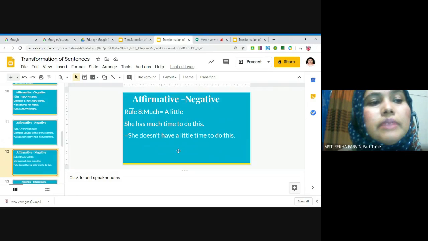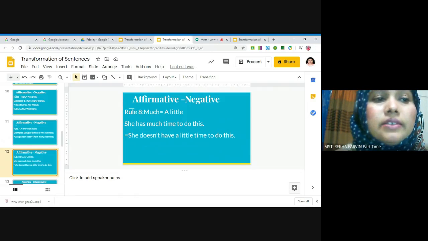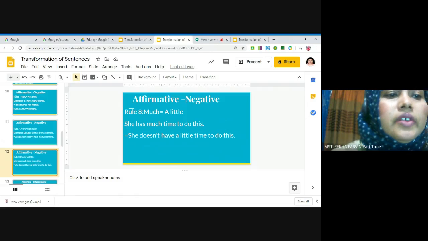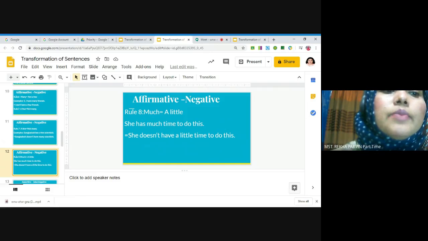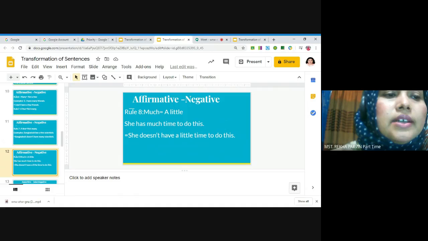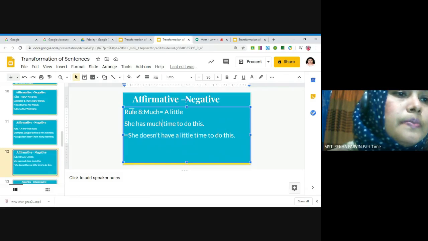And next, rule number 8. If we get much in any affirmative sentence, then we have to replace it with a little. So, for example, she has much time to do this. So the negative form of this affirmative sentence will be she doesn't have a little time to do this. Here, I have used doesn't have a little instead of much.